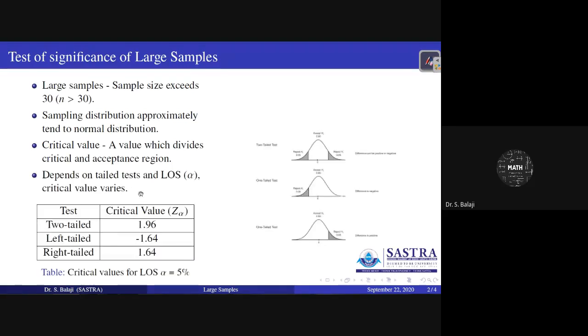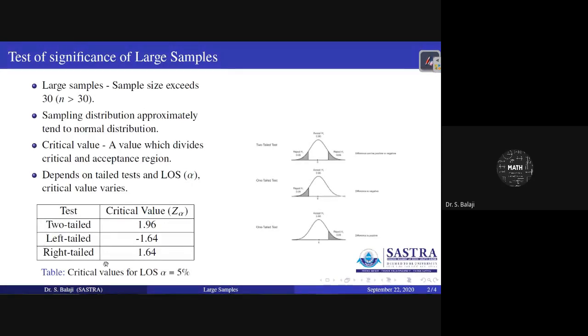Now we can find many critical values. We can find different critical values depending upon the level of significance alpha, and it also depends on the tailed test. We may have different critical values here.